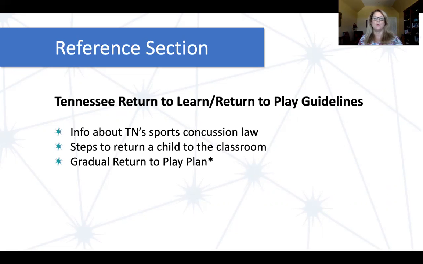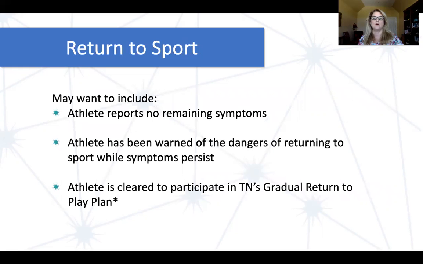And it's really important to think about when you are returning a child to support them. Some things that you might want to include is that the athlete reports no remaining symptoms, right? Because that's all we can know, is that they're reporting no symptoms, and that the athlete's been warned of the dangers of returning to sport while symptoms persist. We want them to know about that so that if they're not being forthcoming about their symptoms, they understand what the dangers are. And of course, that danger is second impact syndrome.